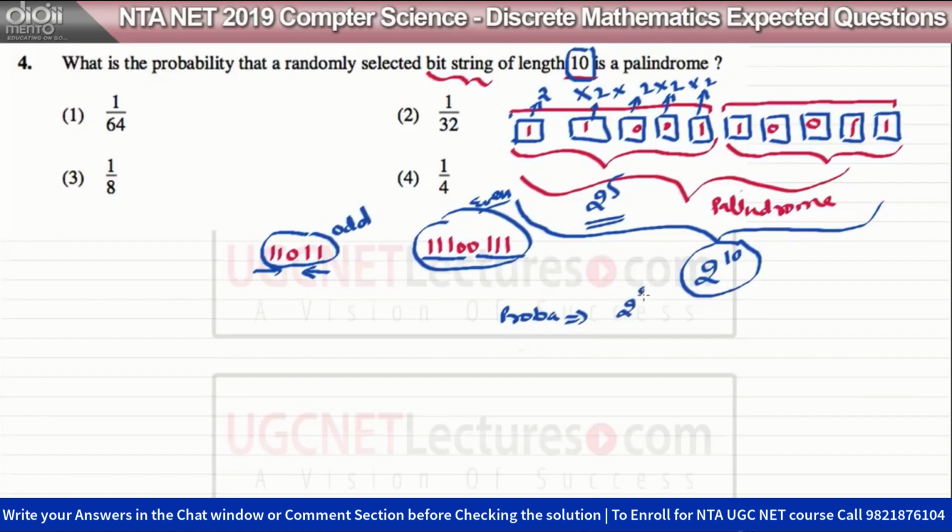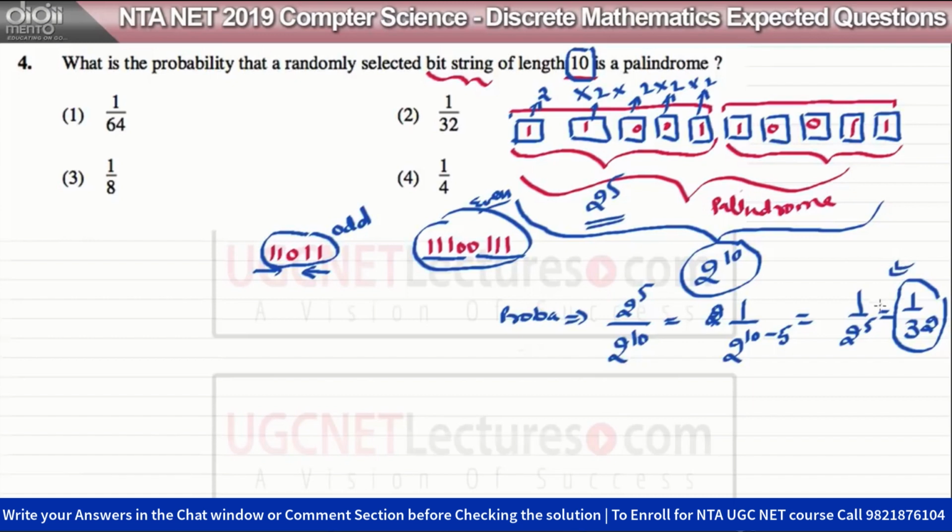So here we have 2 raised to power 5 combinations which are presenting a palindrome, and in total we have 2 raised to power 10 combinations. So we have 2 raised to power 5 divided by 2 raised to power 10, which is 1 upon 2 raised to power 10 minus 5, which is 1 upon 2 raised to power 5, or 1 upon 32. So if we select a string randomly, then it is 1 upon 32 probability that that particular string is a palindrome of length 10. Therefore the answer is option number 2, which is 1 upon 32. And this question was asked in UGC NET CSE 28th August 2016.